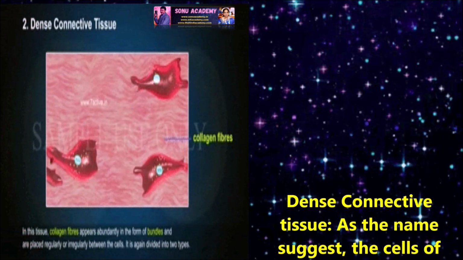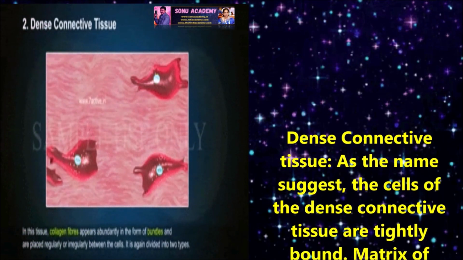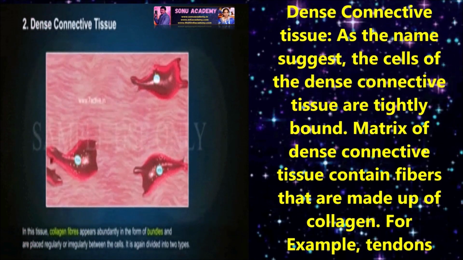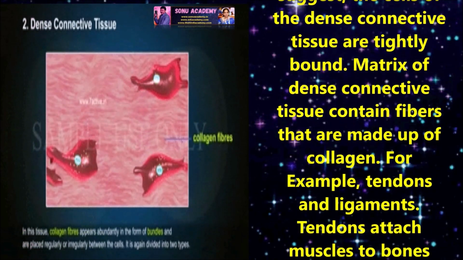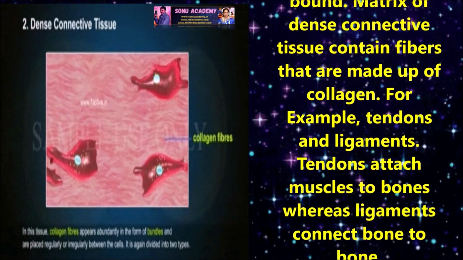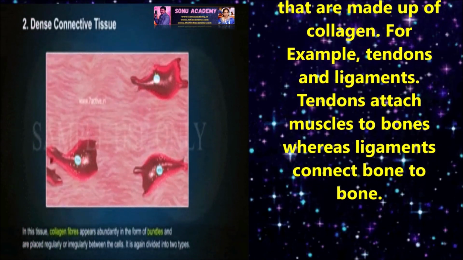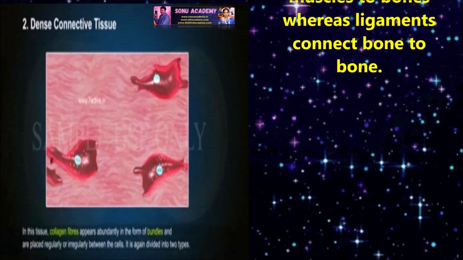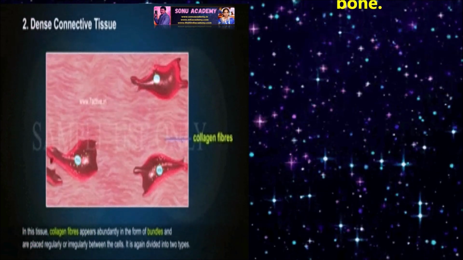Now let us discuss dense connective tissue. As the name suggests, the cells of the dense connective tissue are tightly bound. The matrix of dense connective tissue contains fibers that are made up of collagen. Examples are tendons and ligaments. Tendons attach muscles to bones, whereas ligaments connect bone to bone.